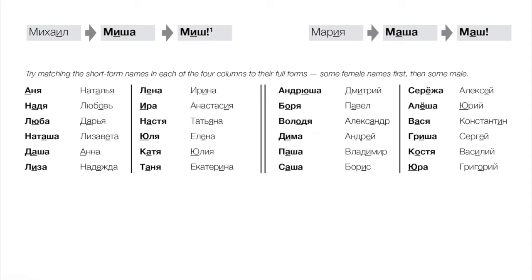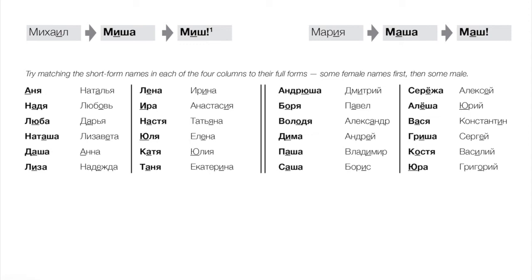Okay, if you look here at the column, in this little exercise we can try to match the short form to the long form. Of course, they're usually going to resemble each other. It's not too hard to guess as long as you're familiar with Russian names in the first place. So let's see, Anya, pause the video if you like and guess. Anya is going to relate to Anna. Anya is the short form of Anna.